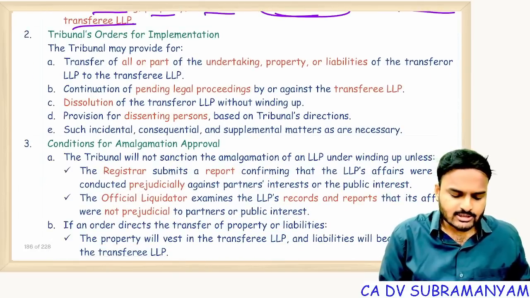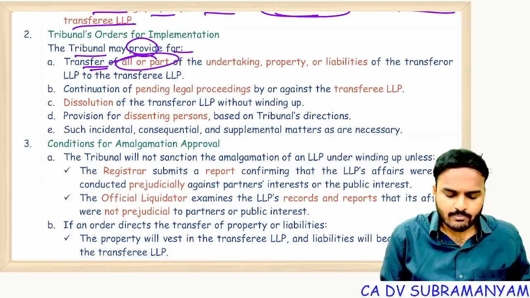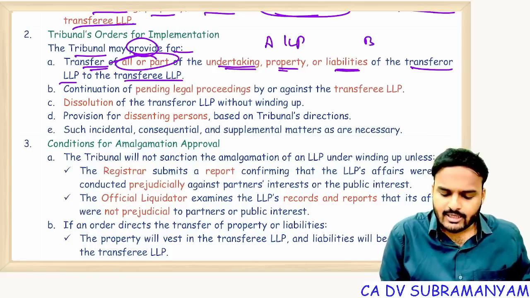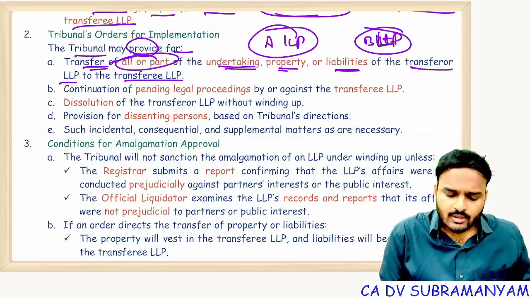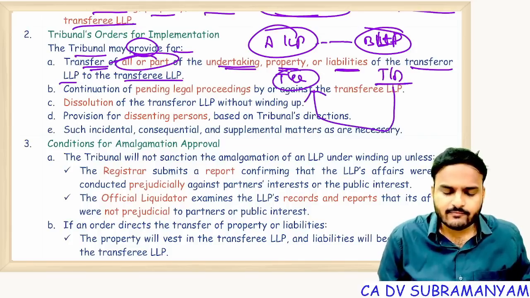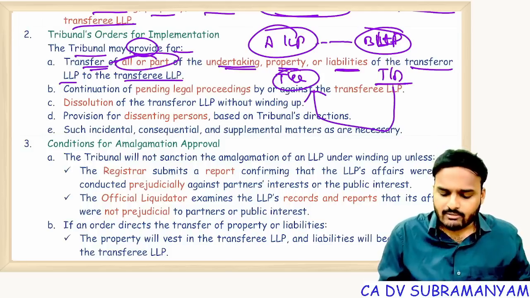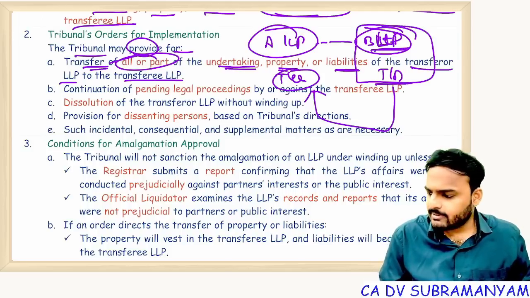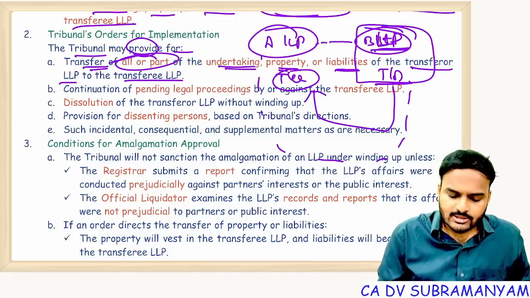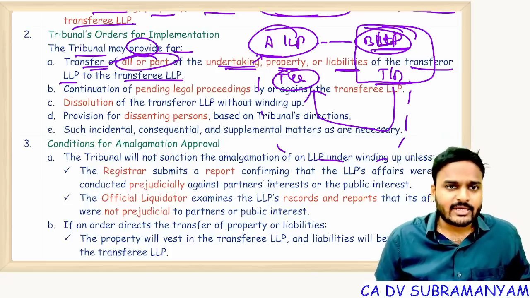Tribunal's order for implementation. Tribunal may provide for transfer of all or part of undertakings, properties, liabilities of the transferor LLP to transferee LLP. That means, for example, A LLP, B LLP. A LLP is acquiring B LLP. Now B is known as transferor, A is known as transferee. All the assets of transferor LLP will become assets of transferee LLP. And whatever pending proceedings are there against B LLP, all those pending proceedings will be shifted to transferee LLP.